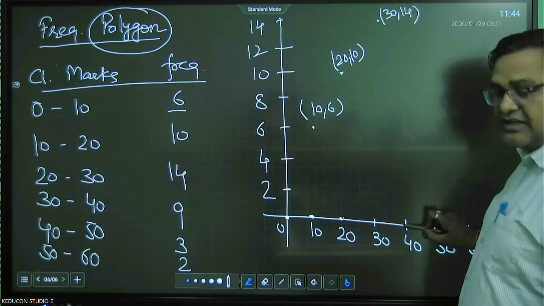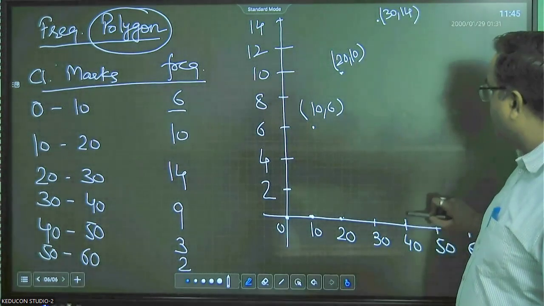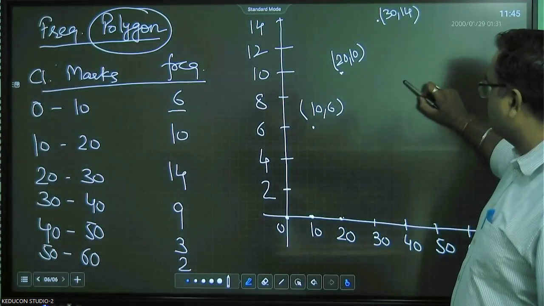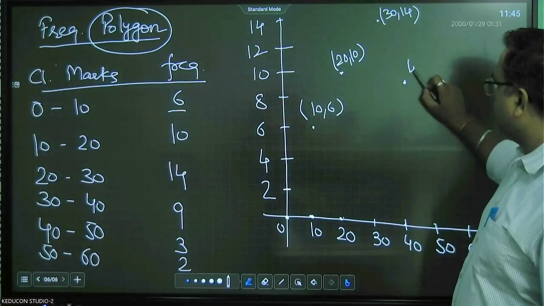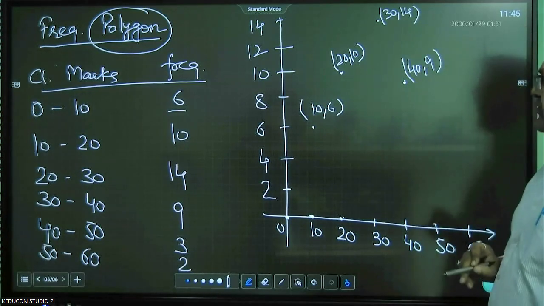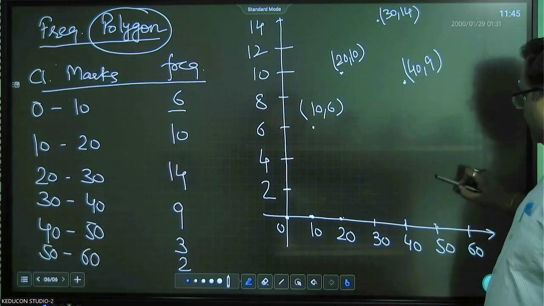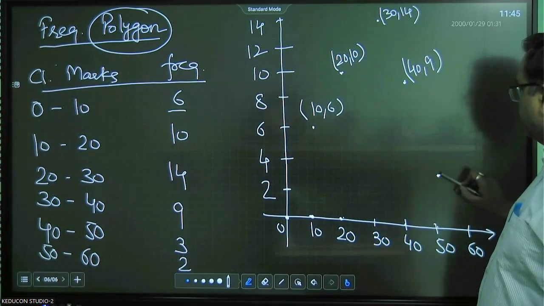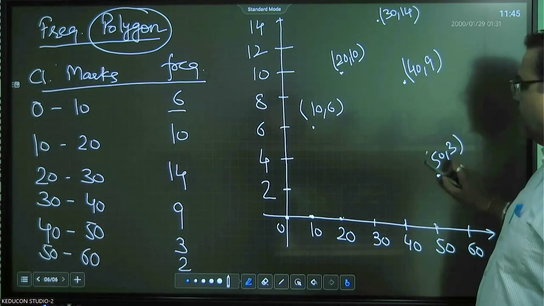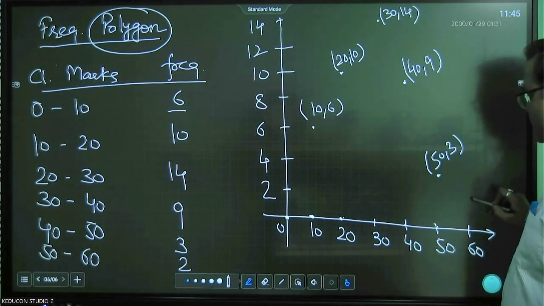Take the higher range 40, and the point will be 9. So this is 40 comma 9. Then 40 to 50, it is 3, so 50 comma 3. And on 50 to 60, it is 2. So take this as 2.